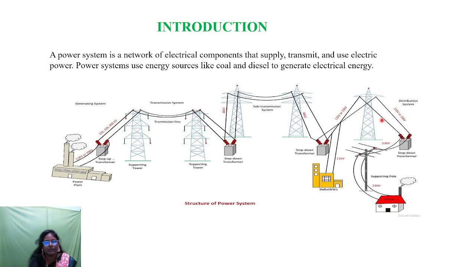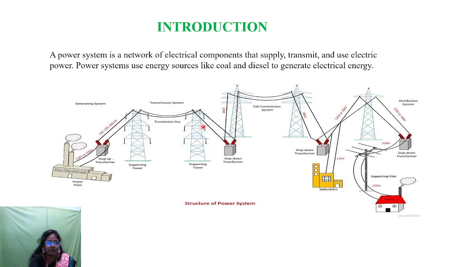This is the distribution side. In distribution side also we have primary distribution and secondary distribution. But in the transmission side, only in primary transmission we are using the step up transformer. In the remaining three stages, that is secondary transmission, primary distribution and secondary distribution, we are using the step down transformers. So this is the transmission system.